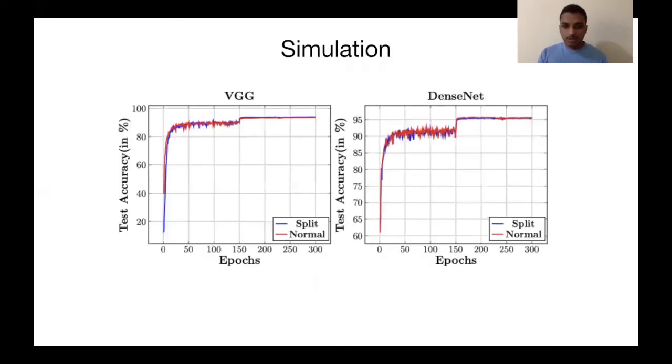So the theory worked out, but we still needed to empirically check it, and we used VGG and DenseNet on the CIFAR dataset to check whether the normal training process and the modified training process gave similar results. As you can see here, the test accuracy is plotted against the number of epochs. The normal and the modified training process seem to follow similar curves, so the modification we made did not affect the training process in any way.